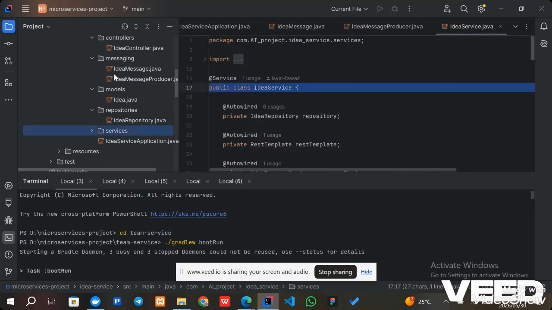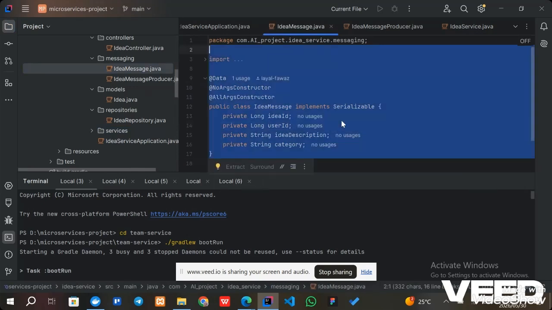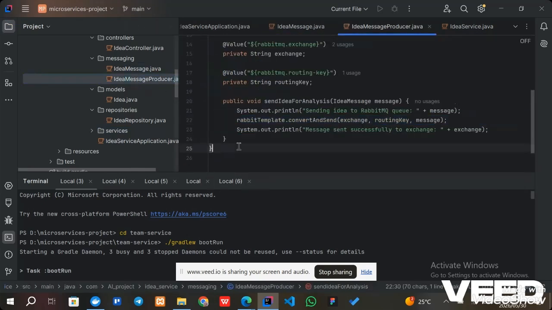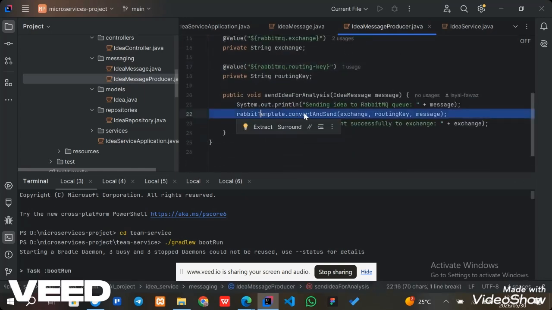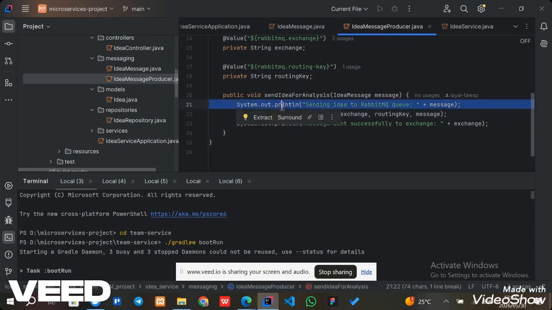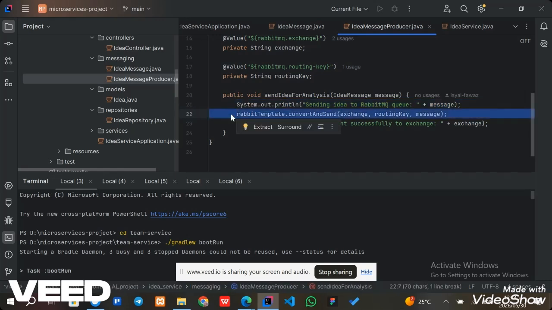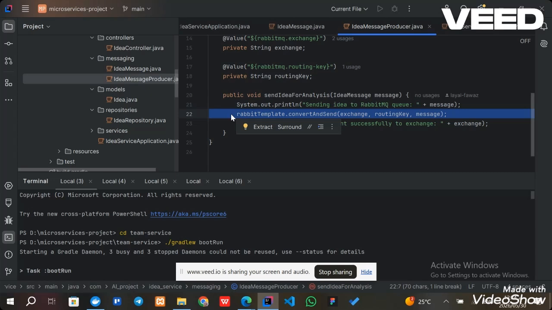Then I have the messaging folder. This class contains idea attributes, and this is the idea message producer. The idea message producer class contains the Rabbit template. This is asynchronous RabbitMQ. After payment is validated, this single line sends the idea to the planning service. So the idea goes via the queue to the planning service and returns immediately without waiting. So this is non-blocking.